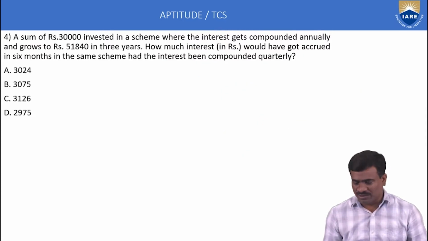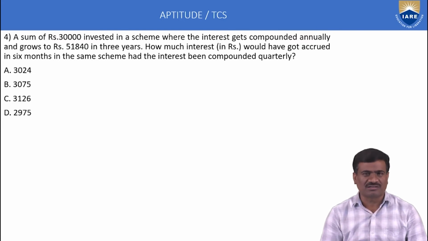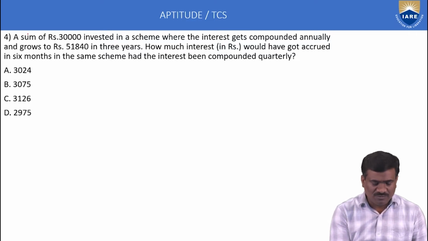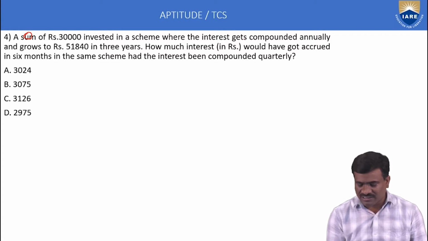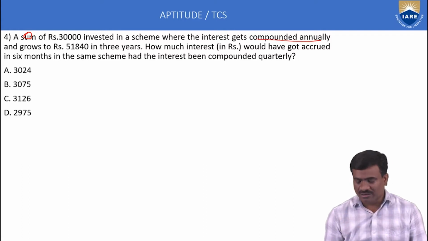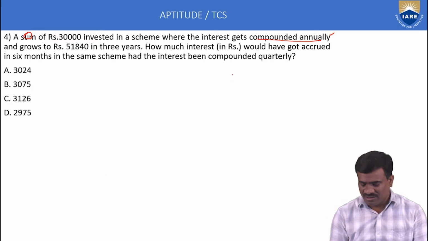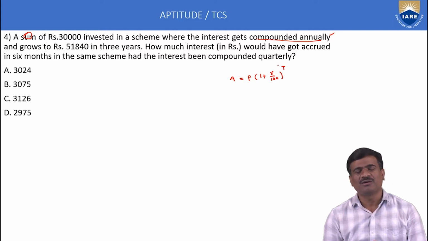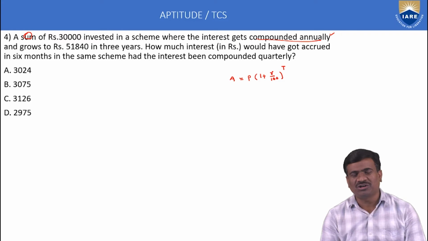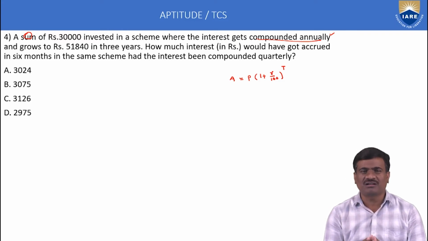Next, fourth one, important, put a star mark. Compound interest method. A sum of rupees 30,000, a sum indicates the principal amount, invested in a scheme where the interest gets compounded annually. Time condition only is important. When rate of interest is compounded yearly or annually, A is equal to P into 1 plus R by 100 whole to the power of T. A is amount, P principal amount, T time, R rate of interest per annum.